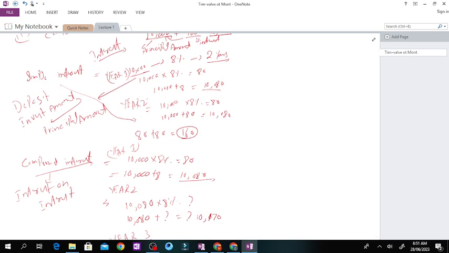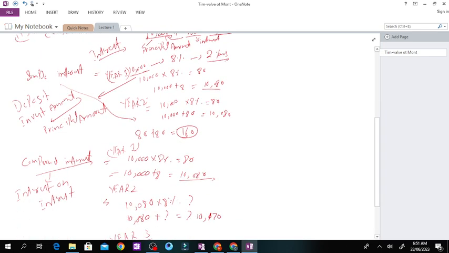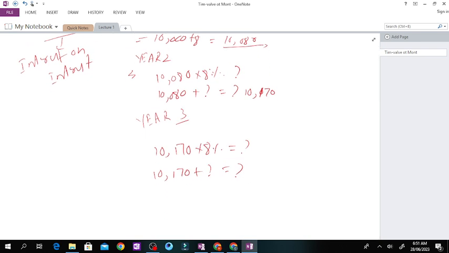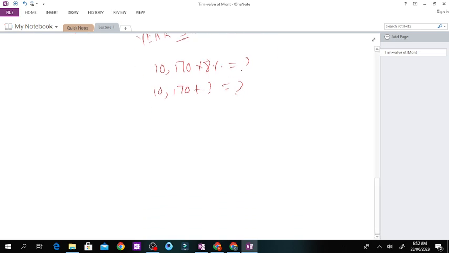First we discussed simple interest, and the other one we discussed was compound interest. I hope you are getting this idea. So now we are moving to the concerned points. Let's draw a stream to get a better idea to understand the time value of money.